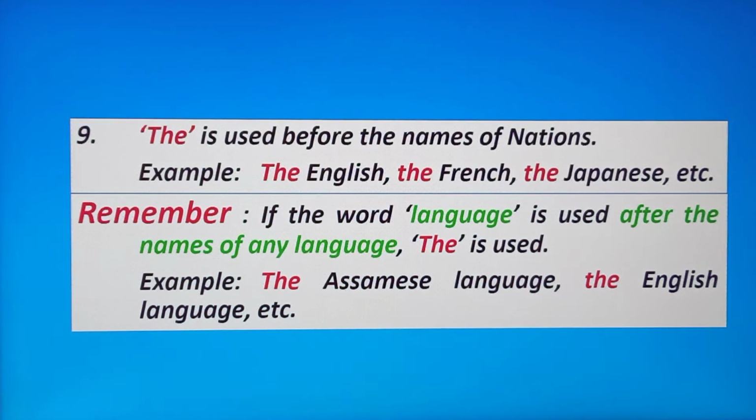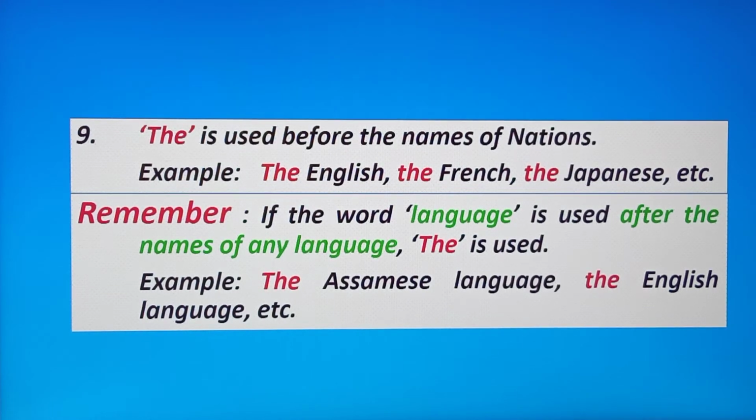Now you have to remember, if the word language is used after the name of any language, the is used. For example, the Assamese language. After Assamese, we are placing the word language, so we will put the article the before Assamese. So if the word language is used after the name of any language, the is used.